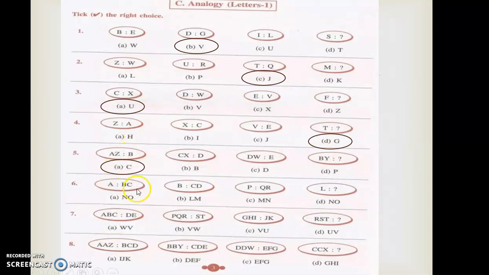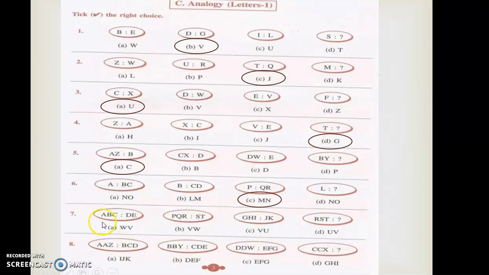Likewise A, B, C is there, B, C, D is there, right? So A is there. So after A, what will come? That should come over here. So likewise B is there. After B, C D. After B, Q R. After L, M N. Right? So that M N you have to circle over here.